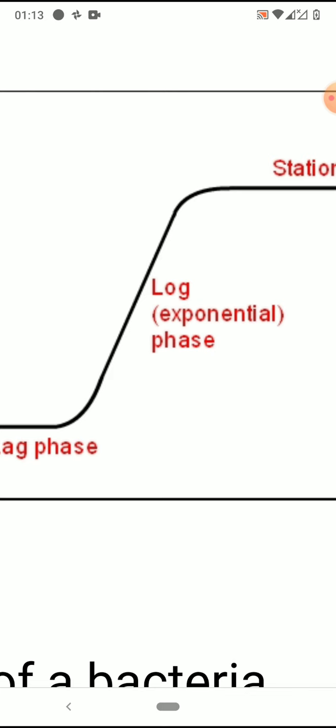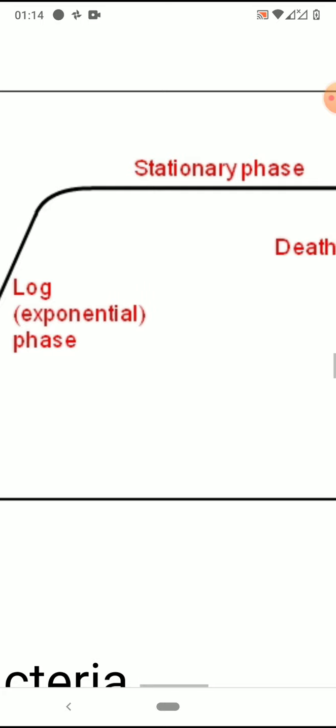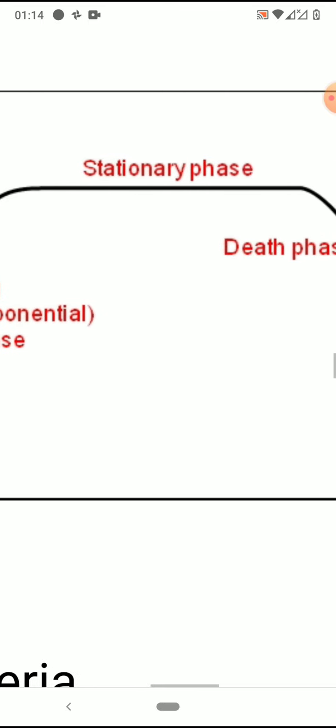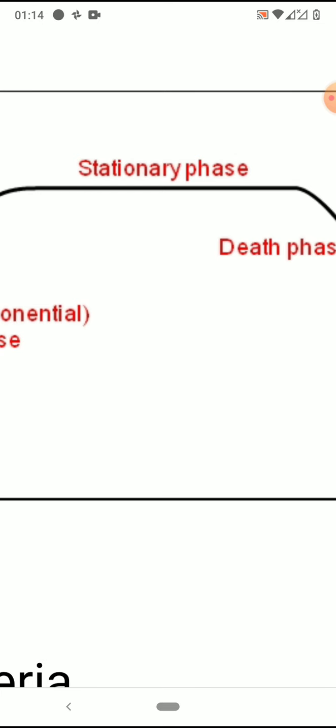Okay, so during this stage, it is very vulnerable to any changes. If you change any of the nutrients or any of the conditions, then it would be difficult for the bacterium to grow. Like if you expose the bacterium to radiation, or to some antibiotic, then immediately the growth will be stopped. So this is the most important phase. Okay, so during this phase, there is a lot of division in the cell. Then next it goes to the stationary phase.